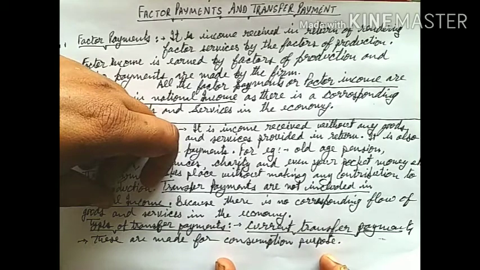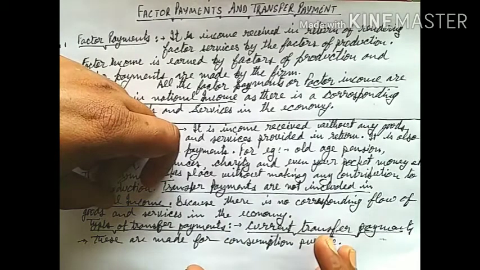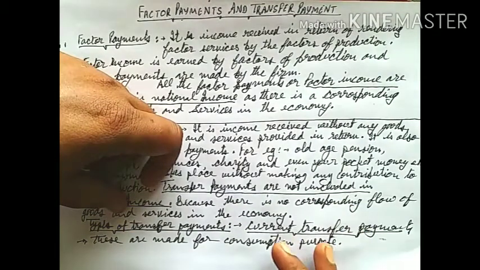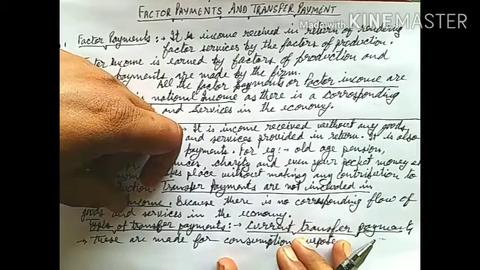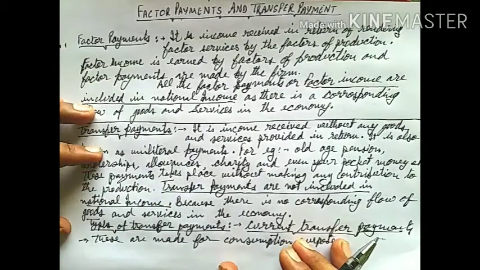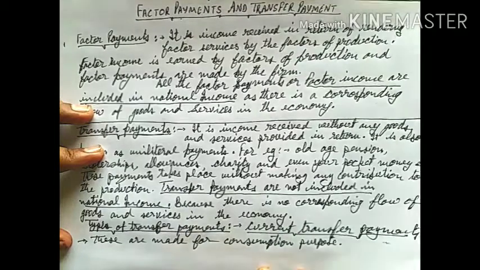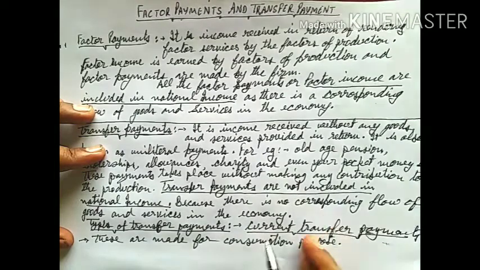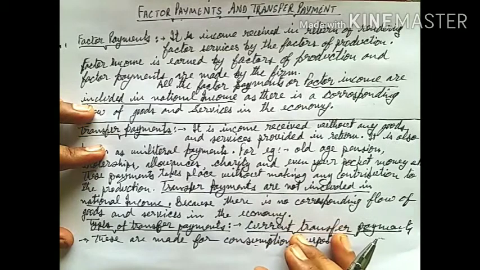When we classify the transfer payments, we make use of the utility of transfer payments. On the basis of use of transfer payments, we divide the transfer payment in two types. First one is current transfer payments, in which we include those transfer payments which are made for the purpose of consumption, like your old age pension.